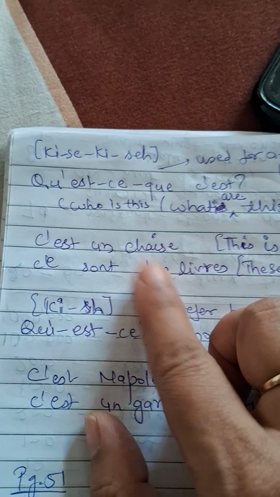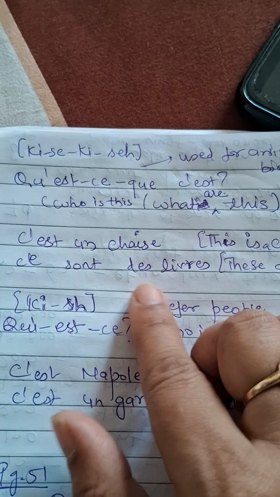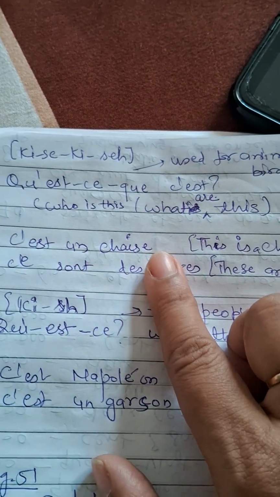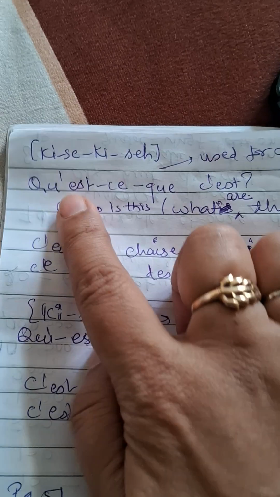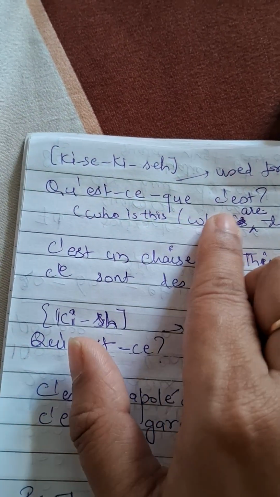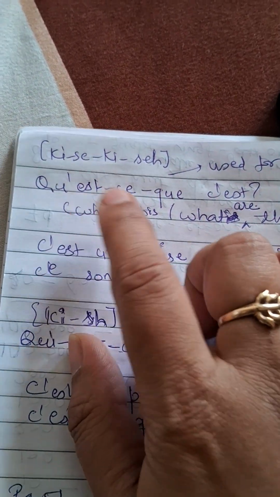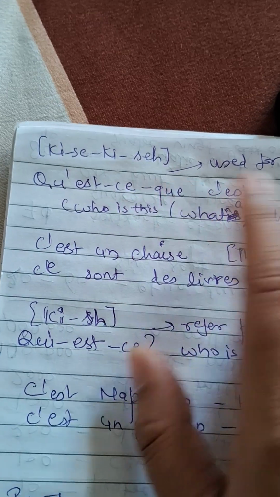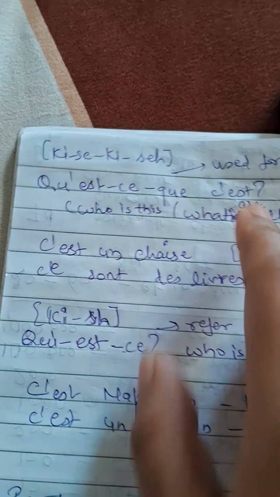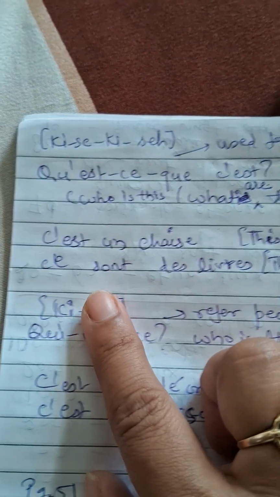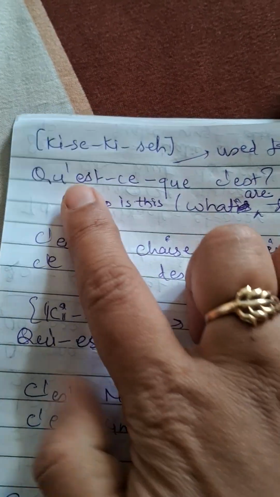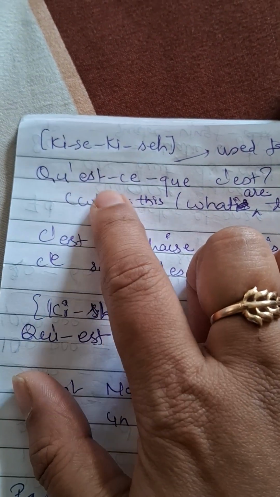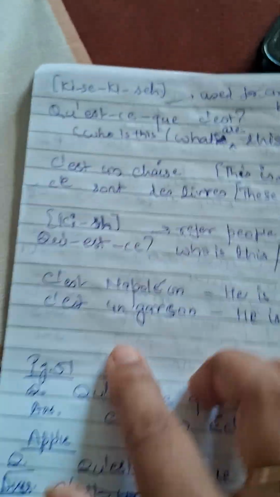Ce sont des chaises. So, these are chairs, which are non-living things. So my question will be "Qu'est-ce que c'est?" Who is this? Ce sont des livres. So these are books. So again, because it is a non-living thing, it is "qu'est-ce que c'est", right?